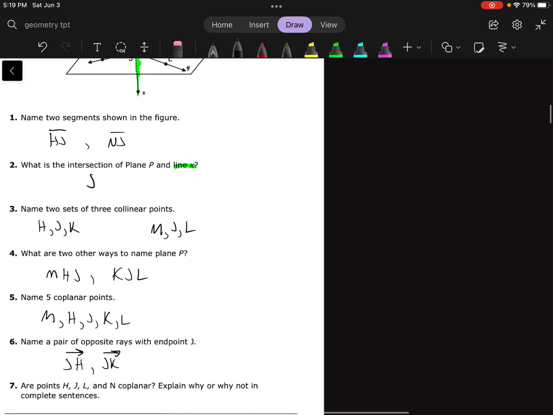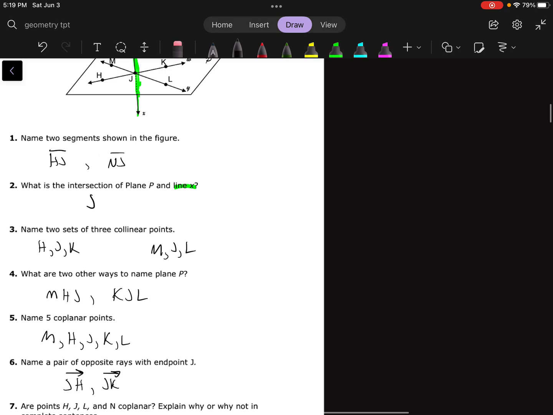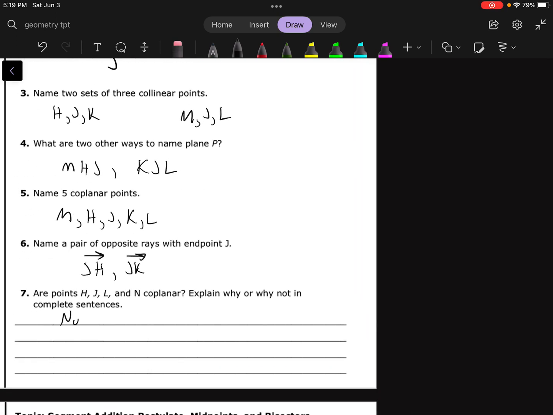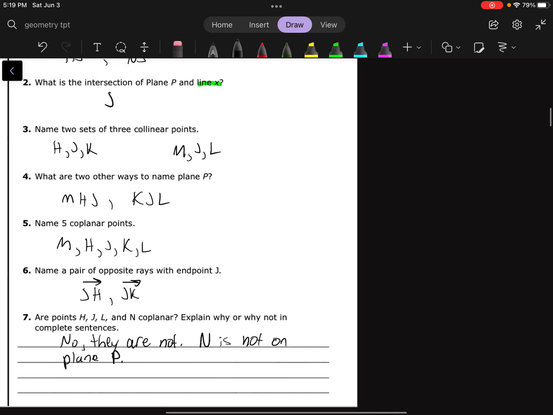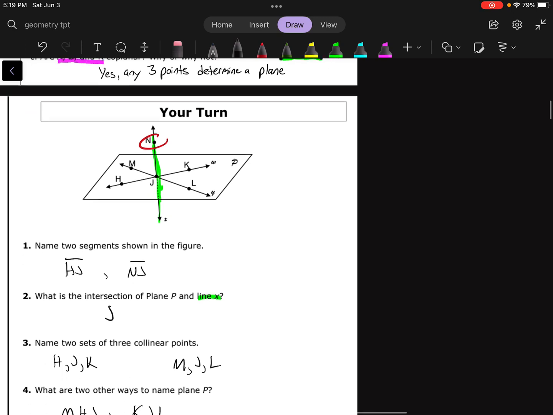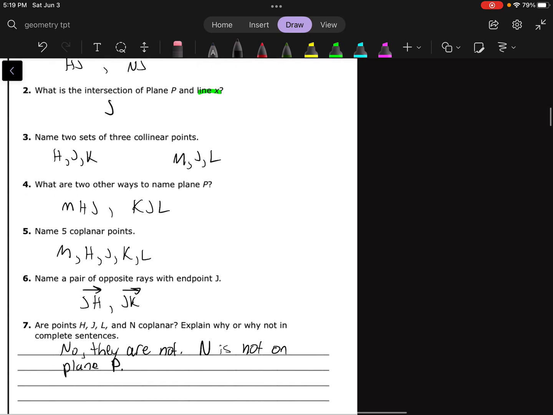And then are points H, J, L, and N coplanar? Explain why or why not in complete sentences. I'm going to say no, they are not. And the reason is that N is not on plane P. N is floating above the plane, right? It's up here. So it is not actually officially part of that plane, so they are not coplanar.